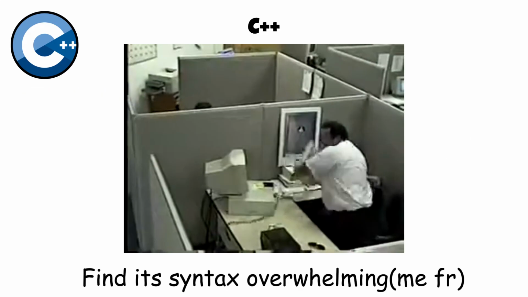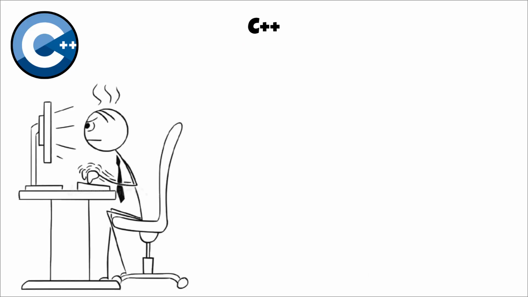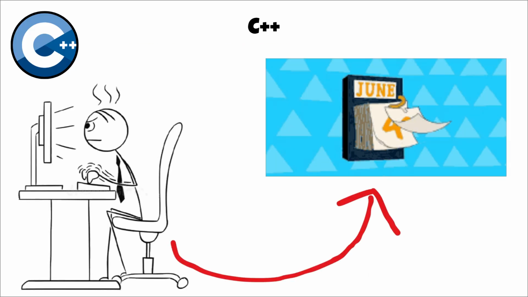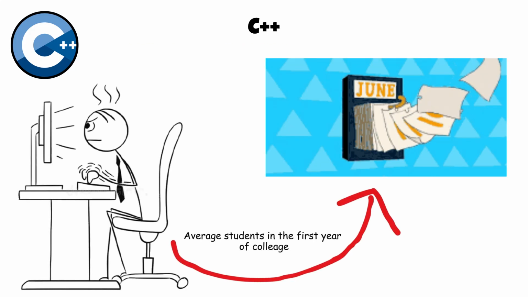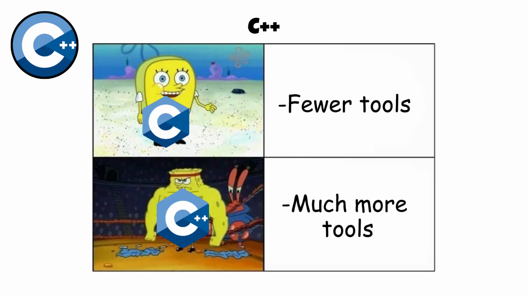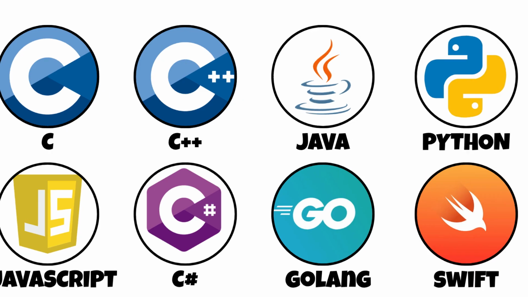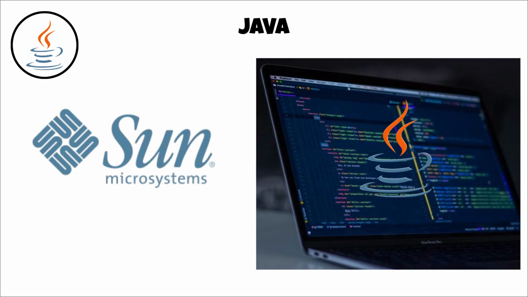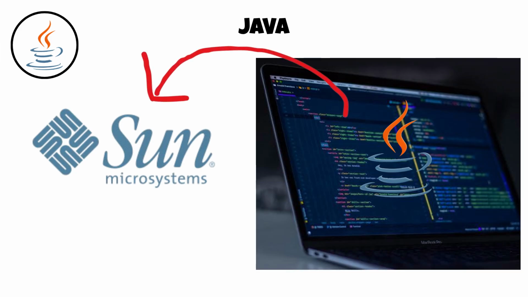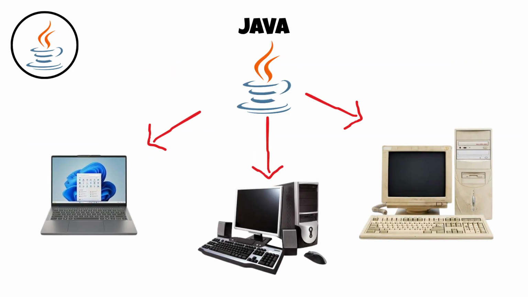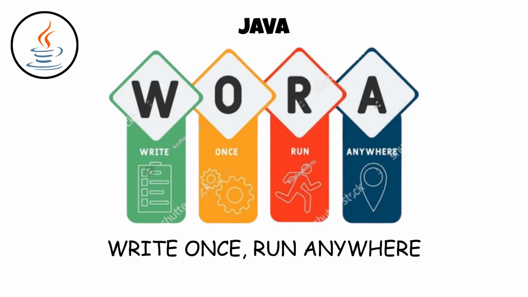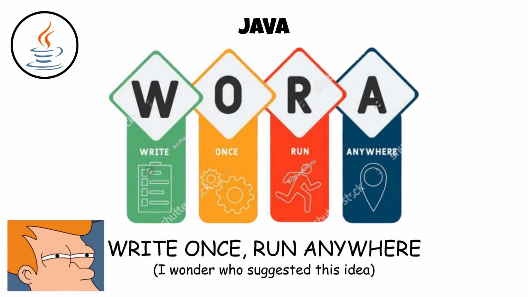Beginners often find its syntax overwhelming, and even experienced developers can spend years mastering its advanced features. Compared with C, it offers far more tools, though it also demands much more from the programmer. Java. Java was introduced by Sun Microsystems in 1995 with the goal of letting software run on almost any computer without major changes. That idea became famous through the phrase, "write once, run anywhere."